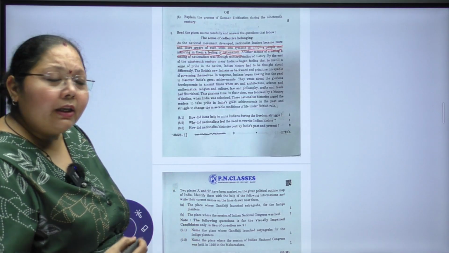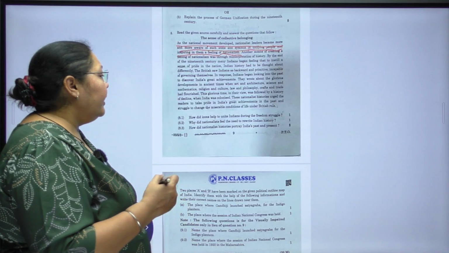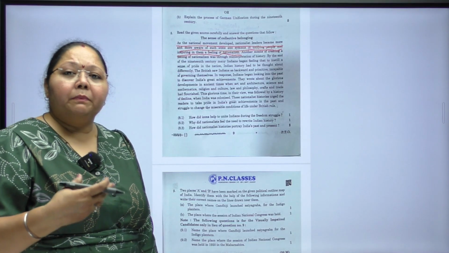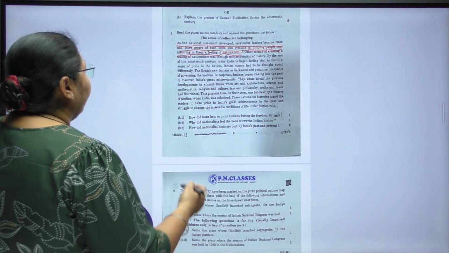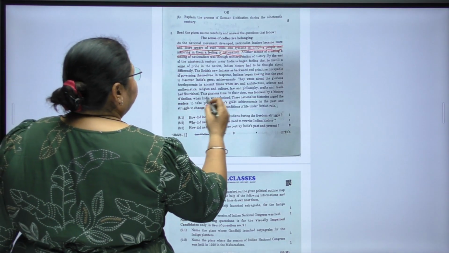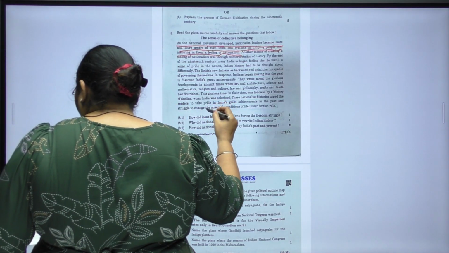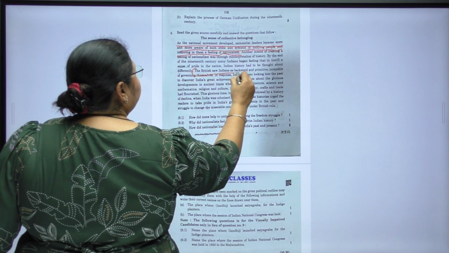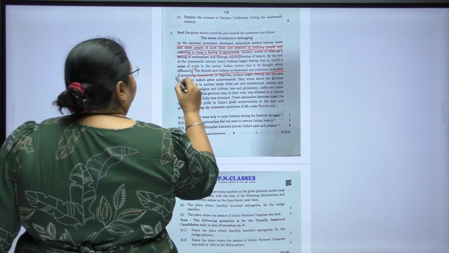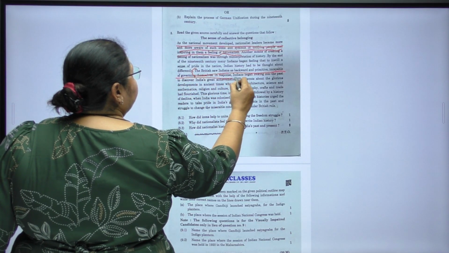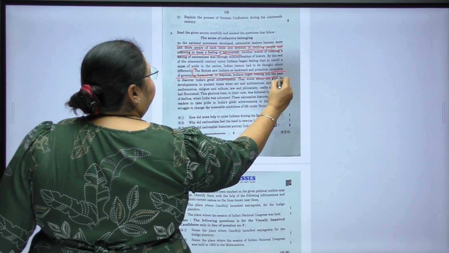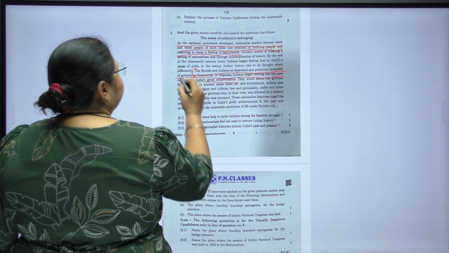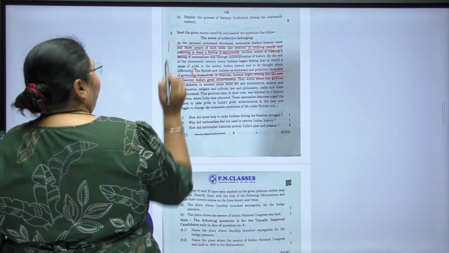So it was very necessary to find out, and there was a need and urge to rewrite this so that the people were made aware of it. Here, the British saw the Indians as backward and primitive, incapable of governing themselves. In response, Indians began looking into the past to discover India's achievements. This is answer number 2. This is answer number 1.